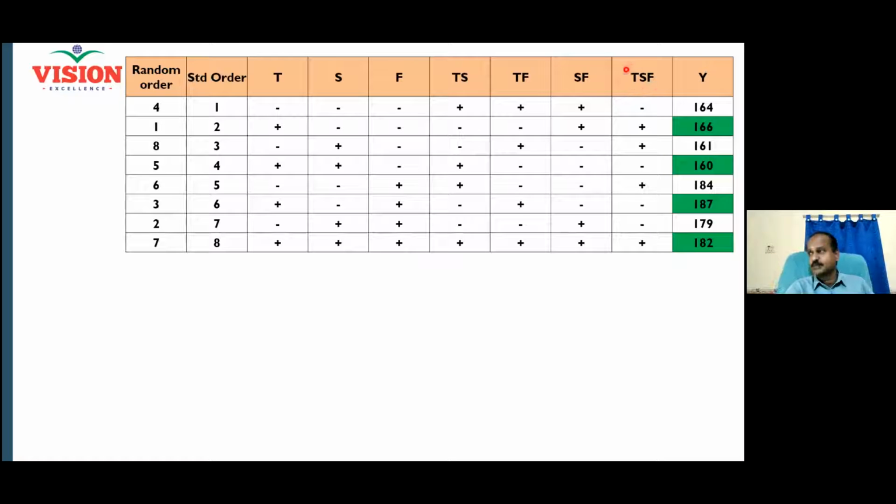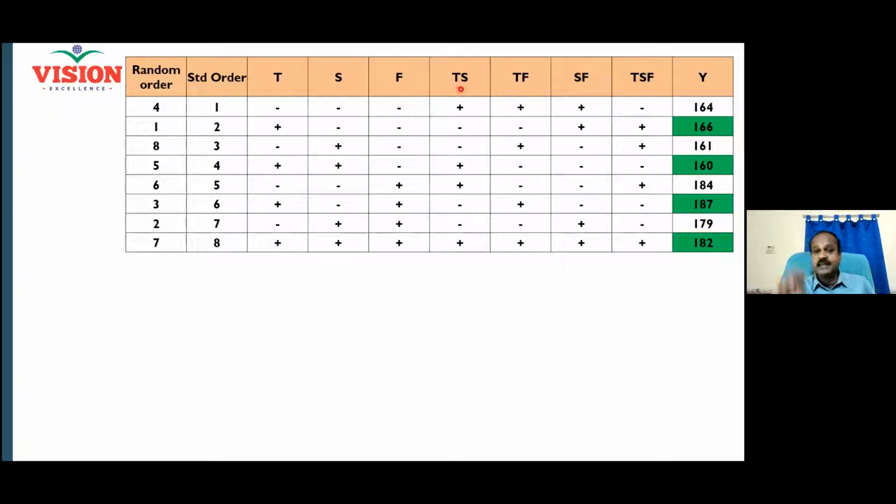Clear? Yes. So, when all the 3 factors are low, my interaction factor TS will now act at its high. How do I know? There is a plus. T into S, minus into minus is plus. Will you be able to set your interaction factor? Will you be able to set your formulation? Yes, you can set your formulation at low. You can set your speed at low.